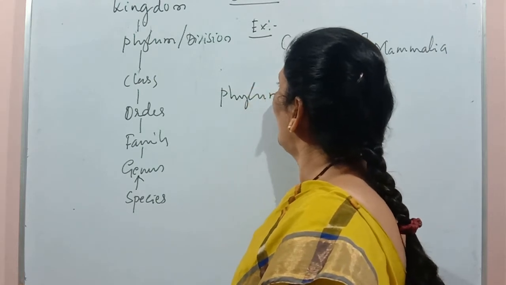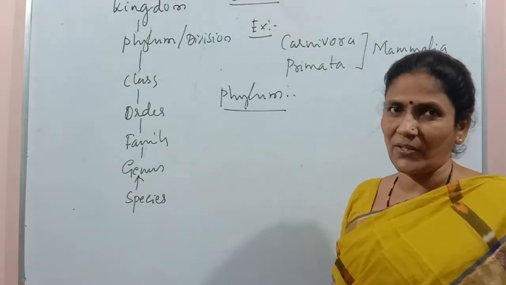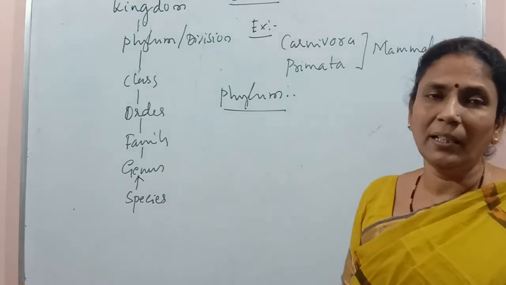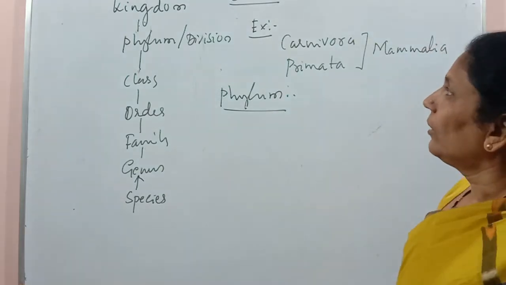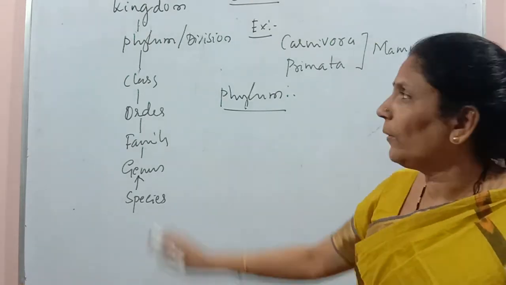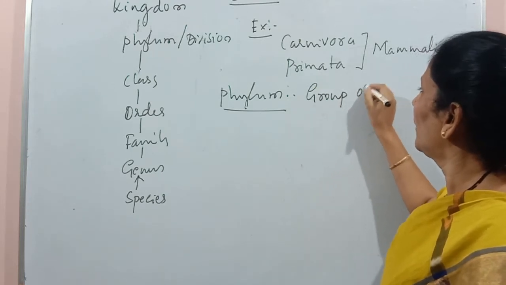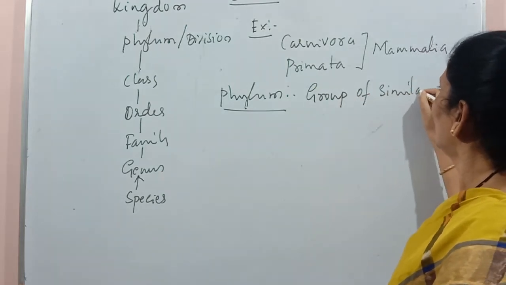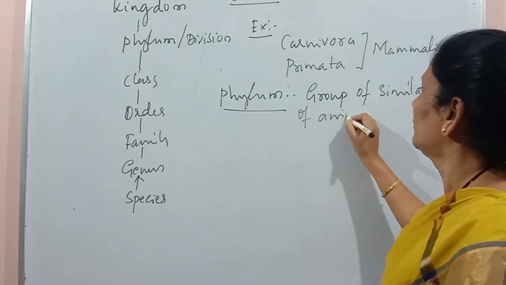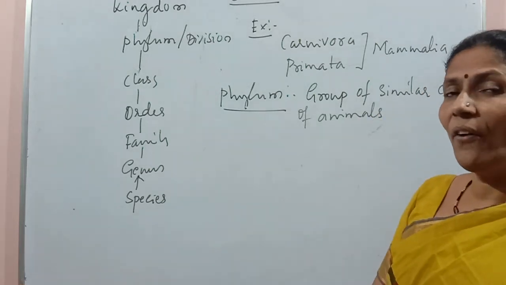We use the word phylum for animals and division for plants. Many related classes together come under the group phylum, and many related classes of plants come under the group division. So phylum is a group of many similar classes of animals.